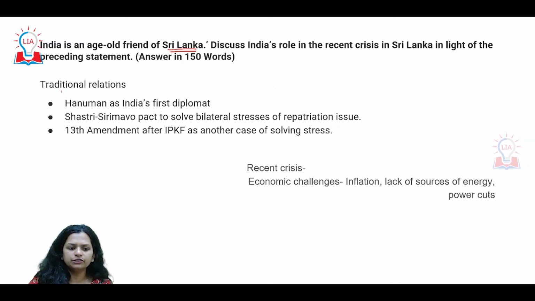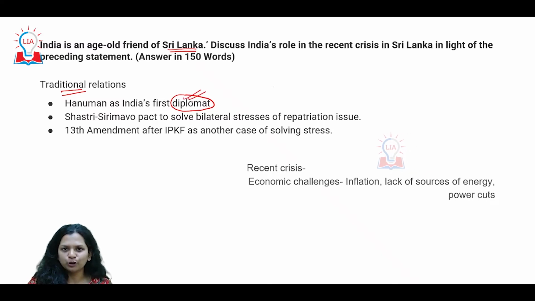Now, as far as the traditional age-old relations are concerned, we actually have a legend which says that Hanuman went all the way up till there. So it's almost like he's done a diplomatic job for us and established or brought in relations. But in post-independence India, we see very important pacts being signed between the two nations through the Shastri-Sirimavo Pact, which talked about how to repatriate some of the people. Also, there have been some differences during the Rajiv Gandhi period, through the peacekeeping force which had been brought into Sri Lanka.